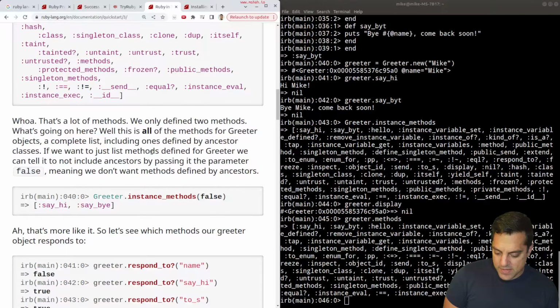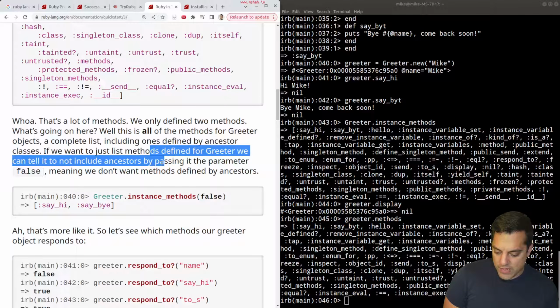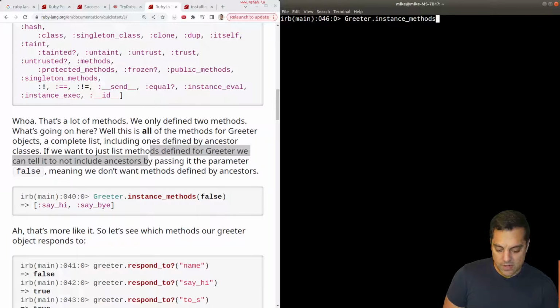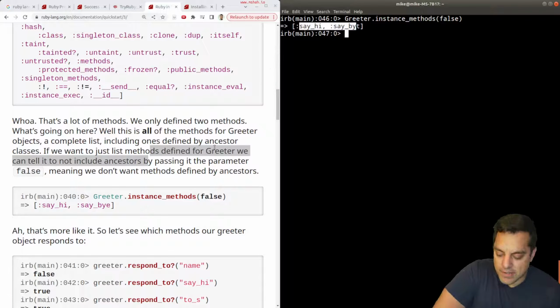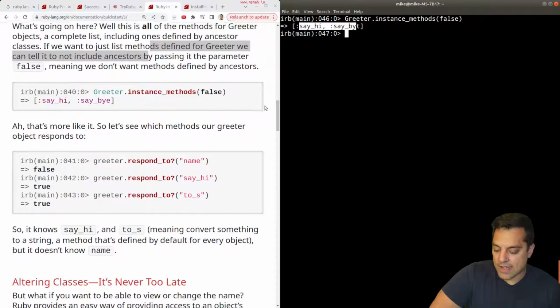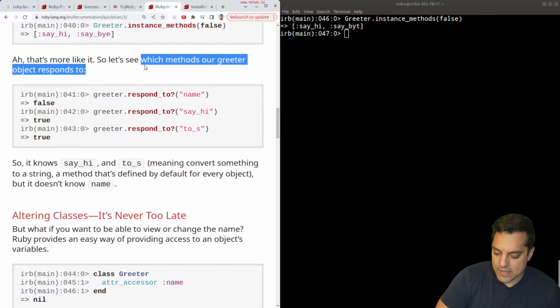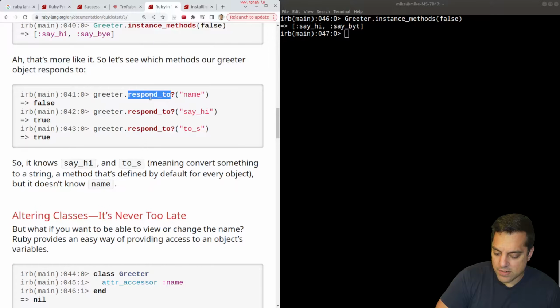If we want just the methods for Greeter, we can tell it not to include ancestors. Oh, okay, great. That was going to be one of my things to figure out. Yep, okay, cool. That's pretty smooth. I like that. That's nice control. So I'm assuming a lot of thought was put into these introspective capabilities in this language, which is nice. Again, because it's a scripting language, you should be able to introspect and see everything that's going on. But that's kind of neat here. So let's see which methods our greeter object responds to. Oh, interesting.